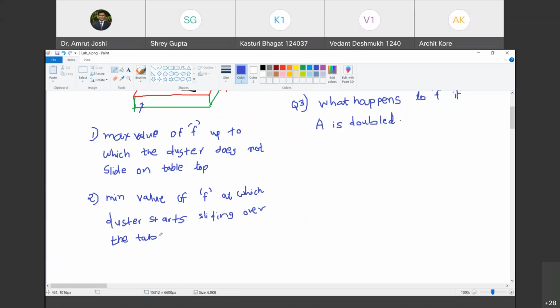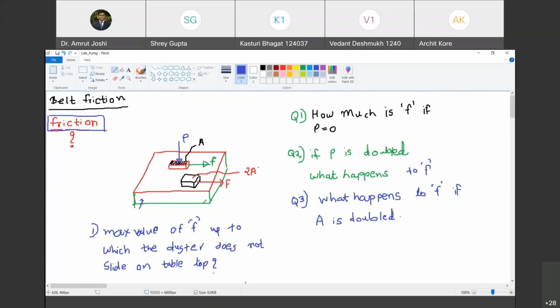I hope you are able to see what I am writing. Yes, sir. So these are the two questions that I have asked you now. We are doing a thought experiment where we have put the duster on a table which has force P applied on the top surface, and you are pulling the duster with force F. And question number 1 is: what is the maximum value of F up to which the duster does not slide on the tabletop? Are you with me? Yes, sir.